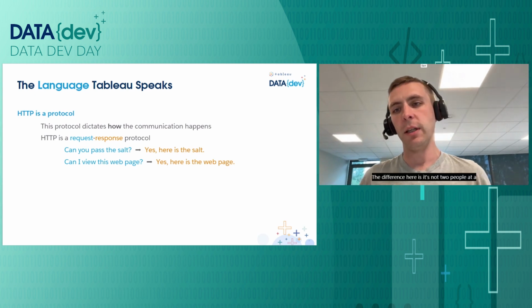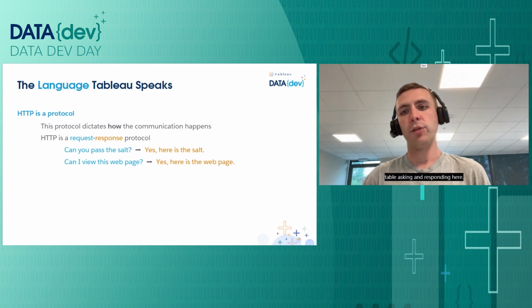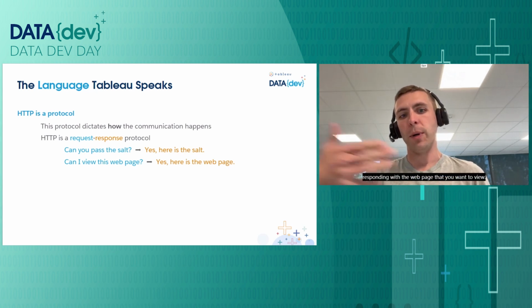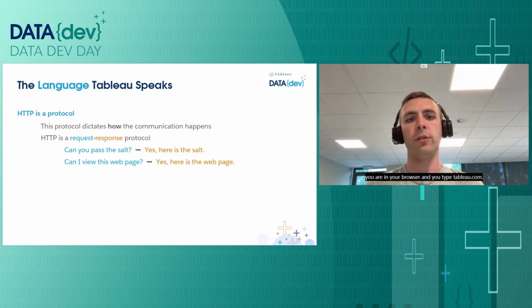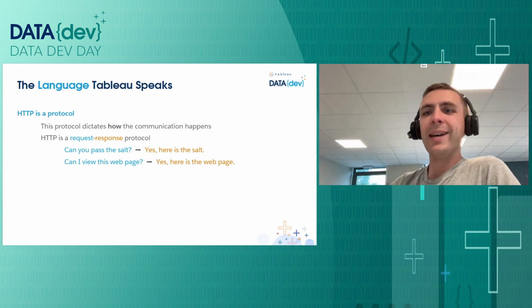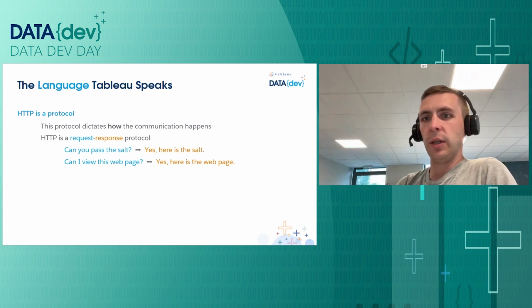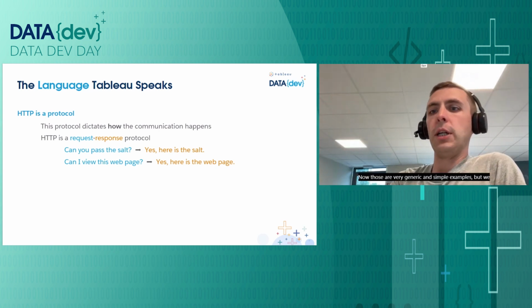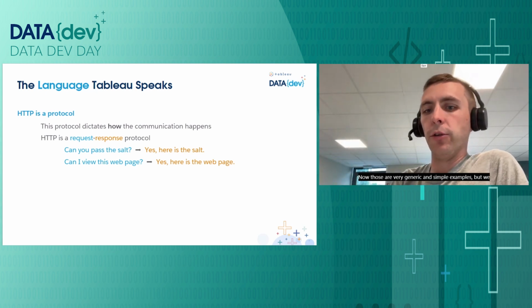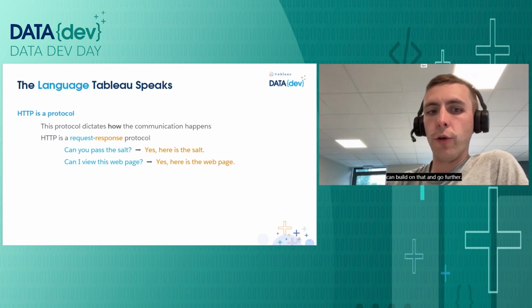The difference here is it's not two people at a table asking and responding. Here, this is your browser requesting, and it's a web server responding with the web page that you want to view. So this is effectively what happens all the time when you are in your browser and you type tableau.com, then your browser sends a request to a web server and it receives a response. This is the communication. This is what we'll do in just a moment. Now, those are very generic and simple examples, but we can build on that and go further. So